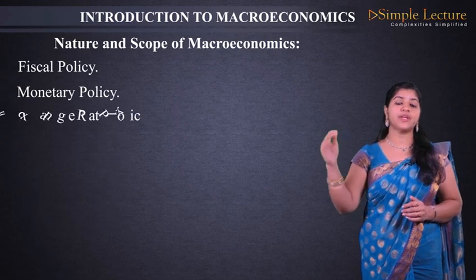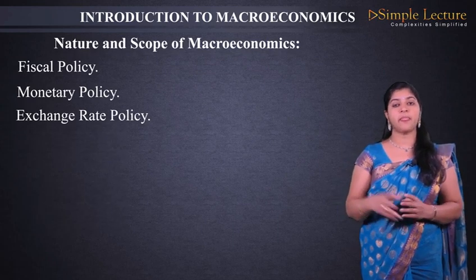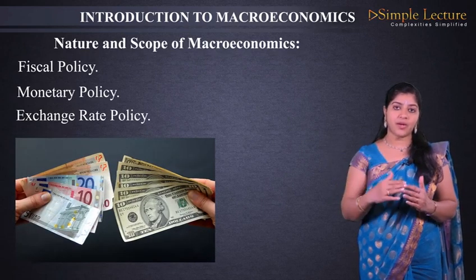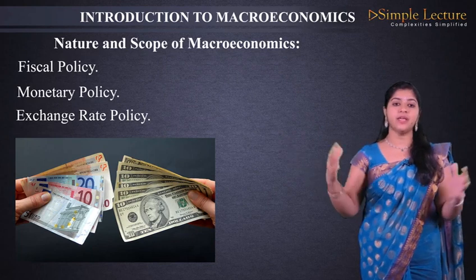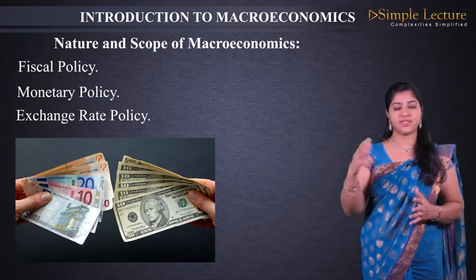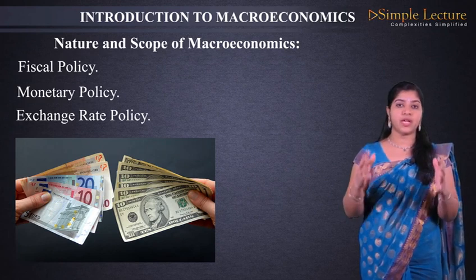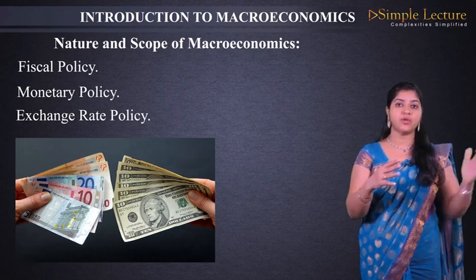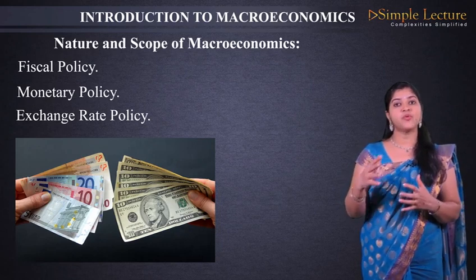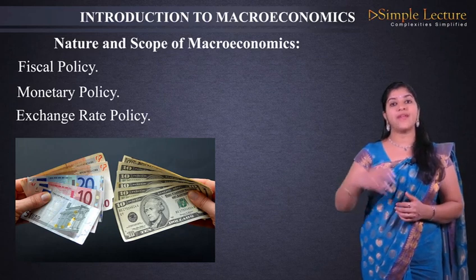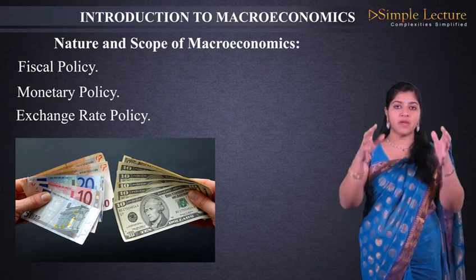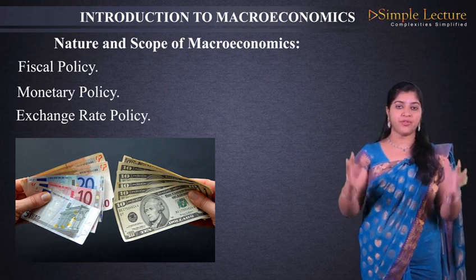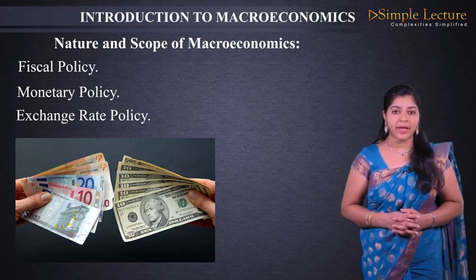Next is the exchange rate policy. What do you mean by exchange rate policy? That means the rate of change that takes place when we convert one currency into another currency. What is the rate of that exchange? That is known as the exchange rate. We know in our currency, 62 rupees for $1, we say, that is the exchange rate. $1 costs 62 rupees. There are also different policies: fixed exchange rate policy, fluctuating exchange rate policy, and managed fixed. This way, it is decided by the government according to the situation. This also we study in macroeconomics.